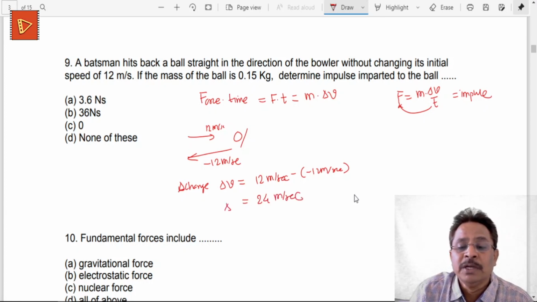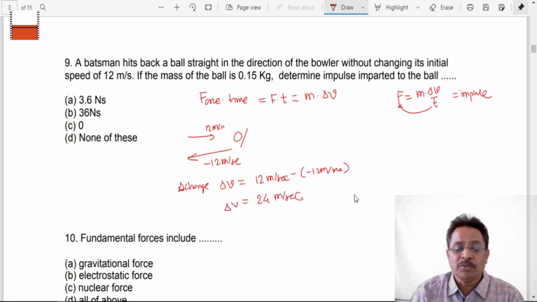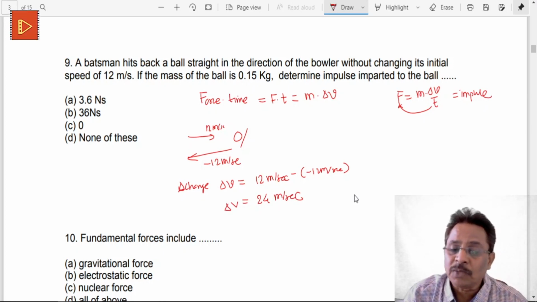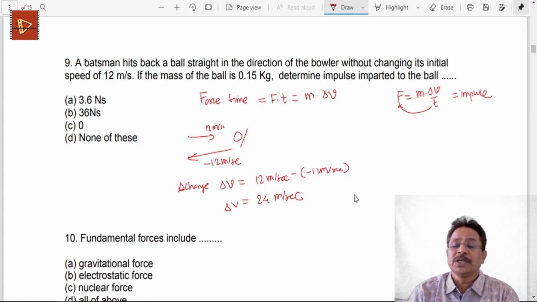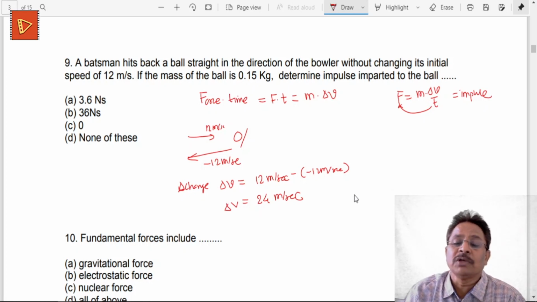Try to understand, the change in velocity is not 0, but 24 meters per second, because initially it was in the forward x direction, now it is going in the reverse x direction. So it is positive minus negative, that becomes positive plus positive, and therefore the total velocity change comes to be 24 meters per second.